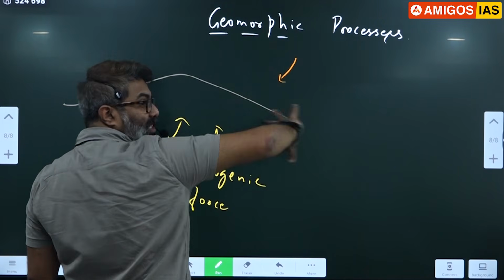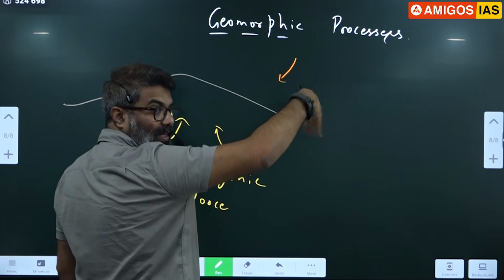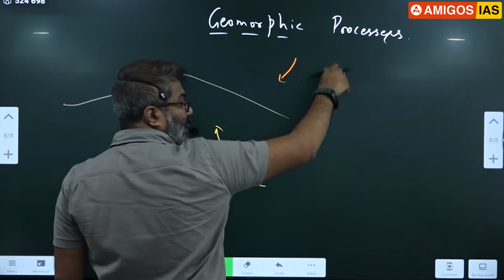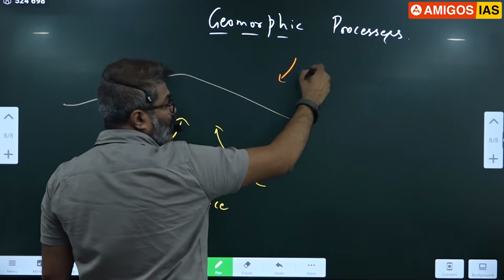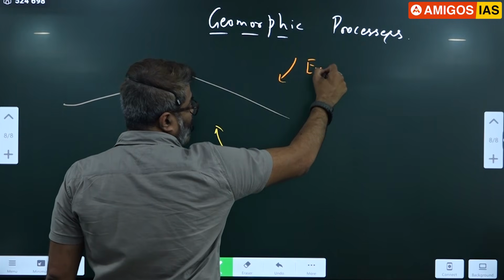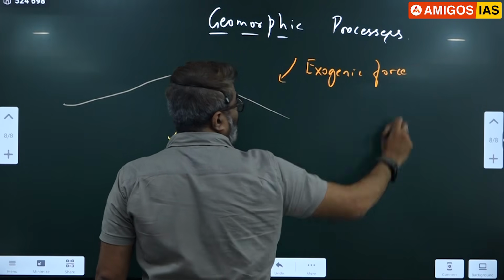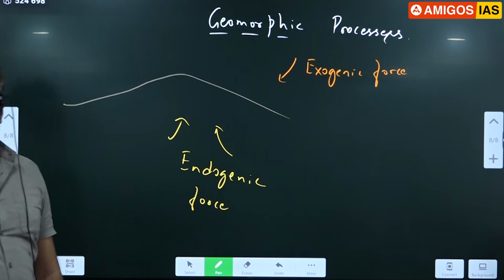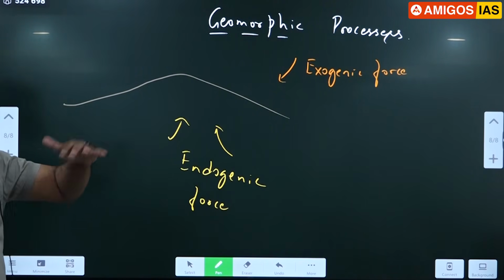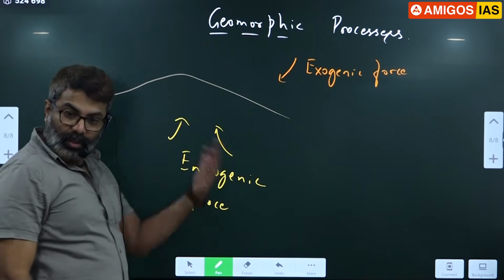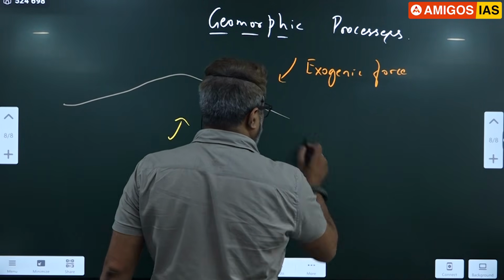They are modifying the existing landform. They are not creating, they are modifying existing landforms. That modification leads to formation of new landform. So they are called exogenic forces. Exogenic forces are those forces which are acting from above. Endogenic forces are those forces which are acting from below. So notice this, how it looks.